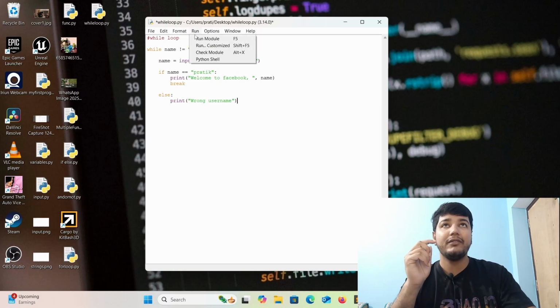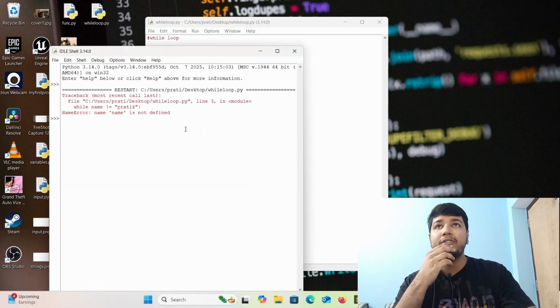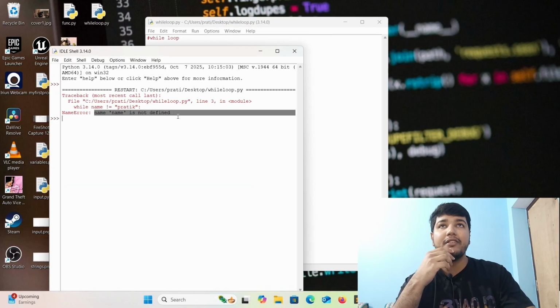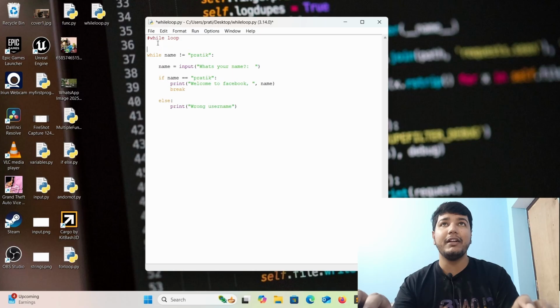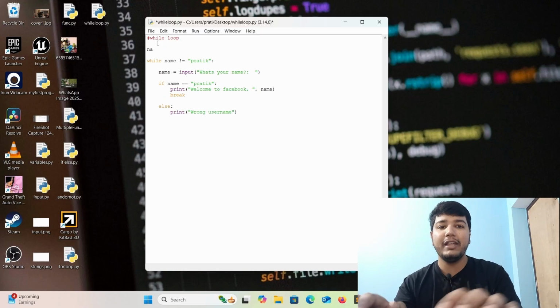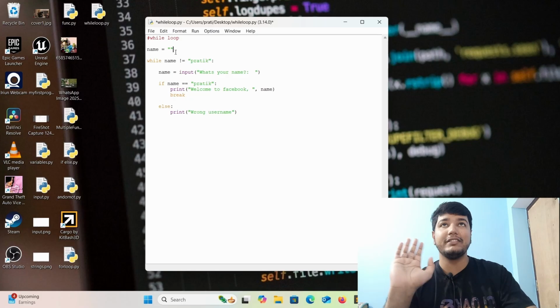Let's run it. So it is saying that name is not defined. You can look here, because we have not defined the name, because it is starting the loop here, not here. Then it is checking that name is not equal to Pratik, but we have not defined the name yet. So we have to define the name here. What we can do is name is equal to an empty string, nothing inside it.